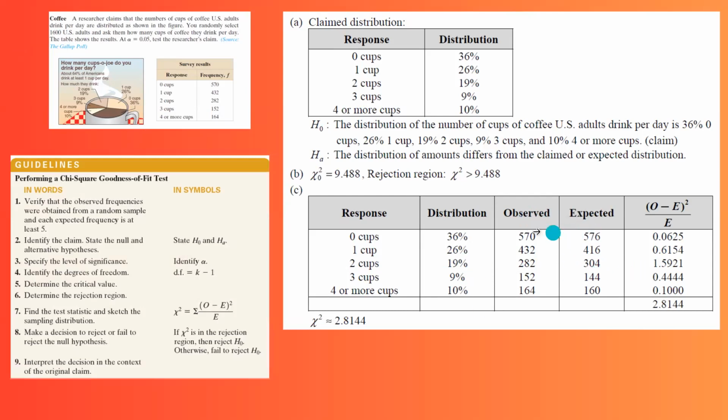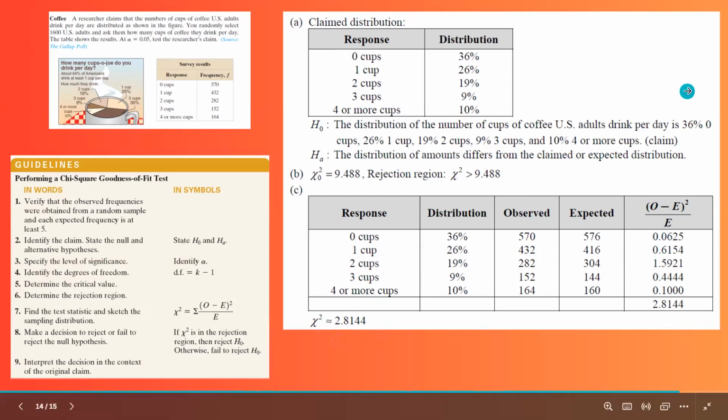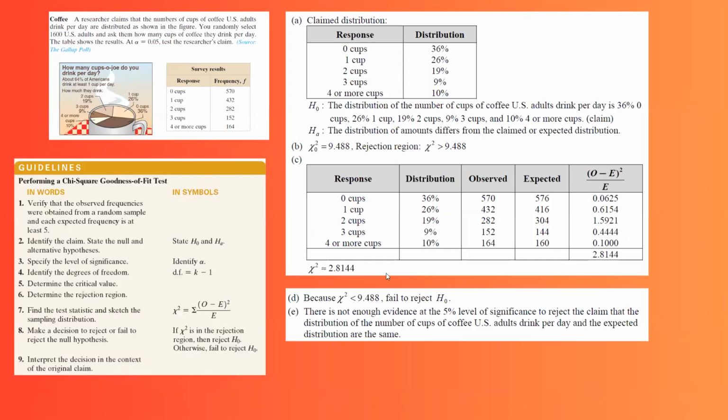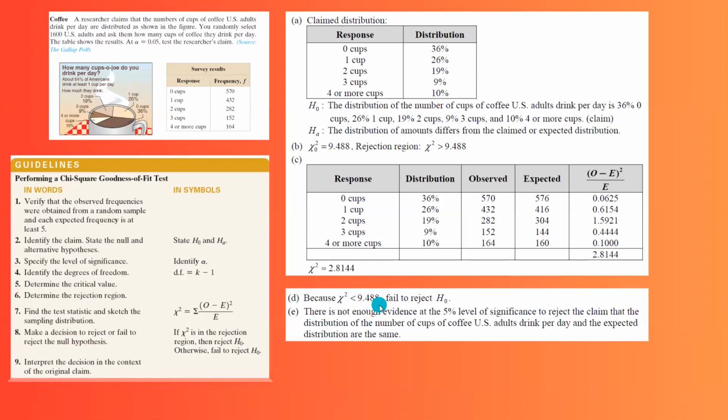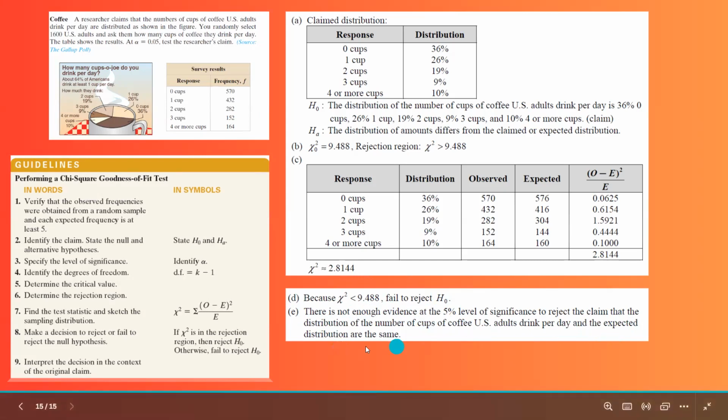Now you're going to find the difference between these two values, O and E, raise it to the second power, and then divide it by E. Then add all of these numbers together. You get your chi-squared, which is 2.8144. In the next step, since chi-squared is less than 9.488, because it is 2.8144, it means that we fail to reject the null hypothesis. There is not enough evidence at 5% level of significance to reject the claim that the distribution of number of cups of coffee U.S. adults drink per day and the expected distribution are the same.